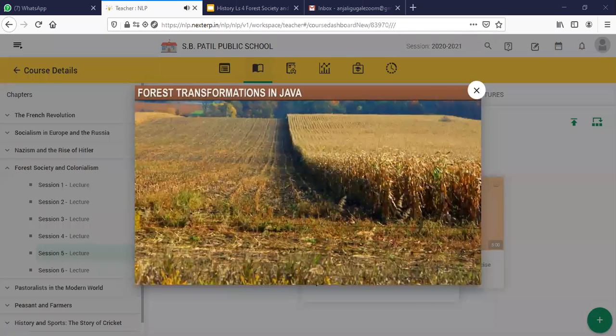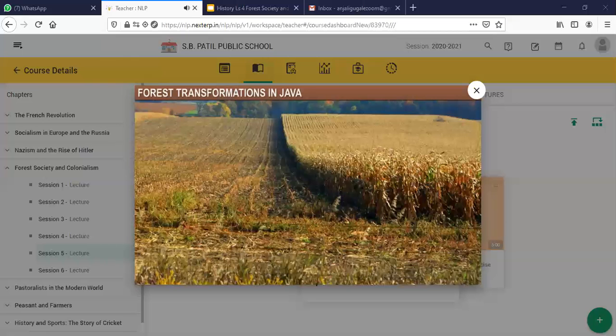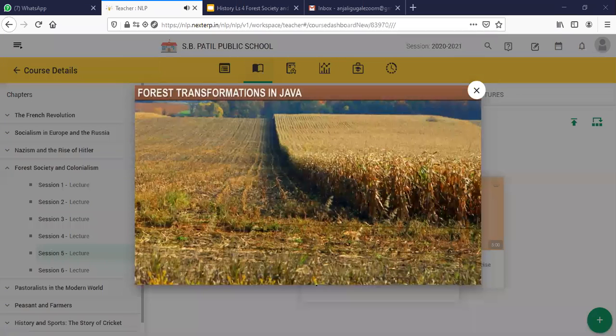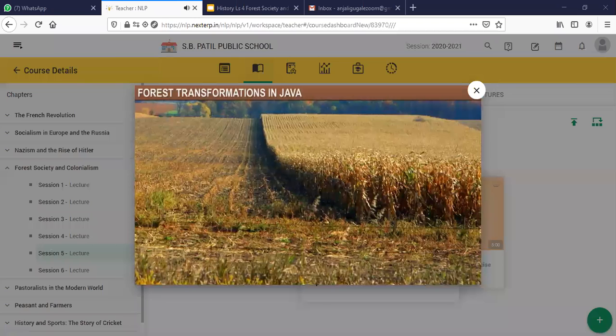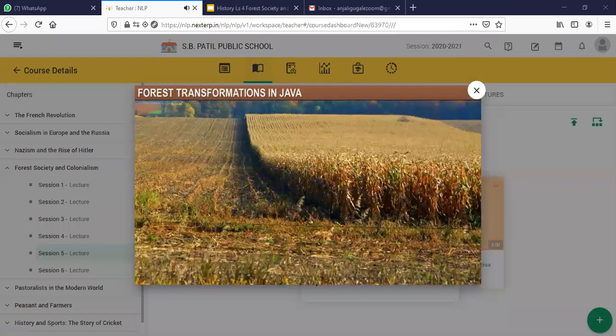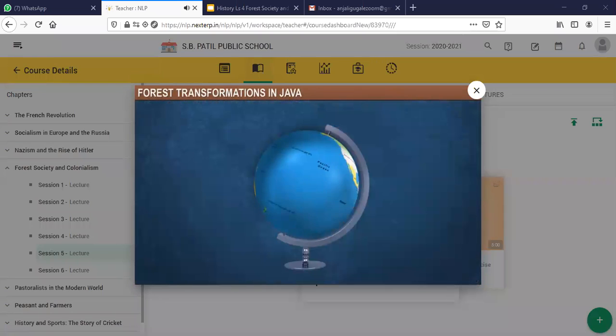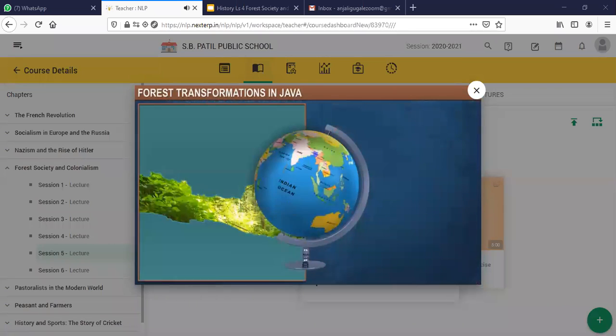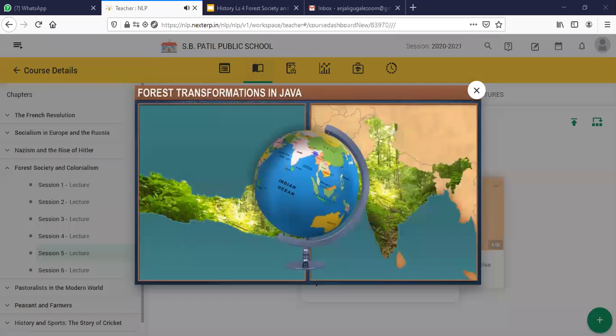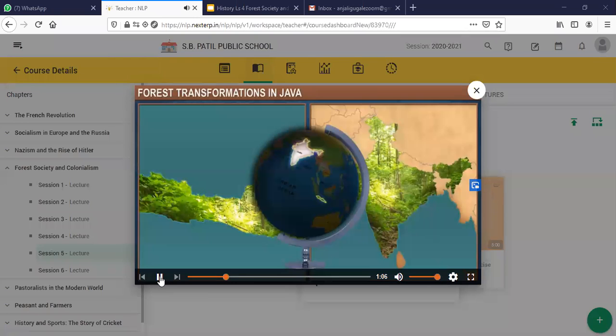Both Vaisakhi and Thanksgiving are celebrated to express joy over the harvest season and to express gratitude and thanks to God for it. Just as these two festivals of different countries are similar, the development and transformations of the forests of India and Java in Indonesia are similar to a great extent.